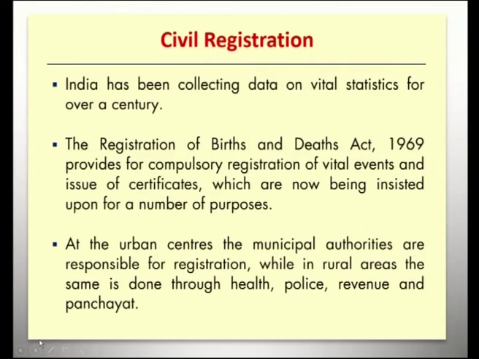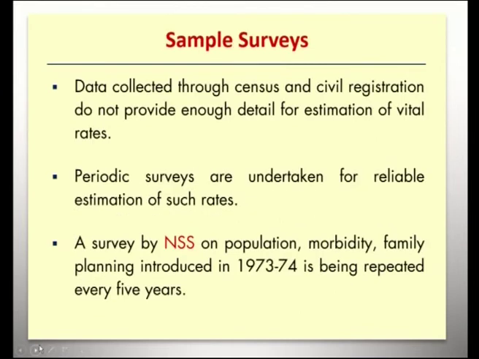After this, the data collected through census and civil registration do not provide enough detail for estimation of vital rates. Periodic surveys are undertaken for reliable estimation of such rates. So, the periodic survey is done through a sample. A survey by NSS, National Sample Survey, on population, morbidity, family planning introduced in 1973-74 is being repeated every 5 years. Census is taken every 10 years, whereas the survey is done every 5 years.